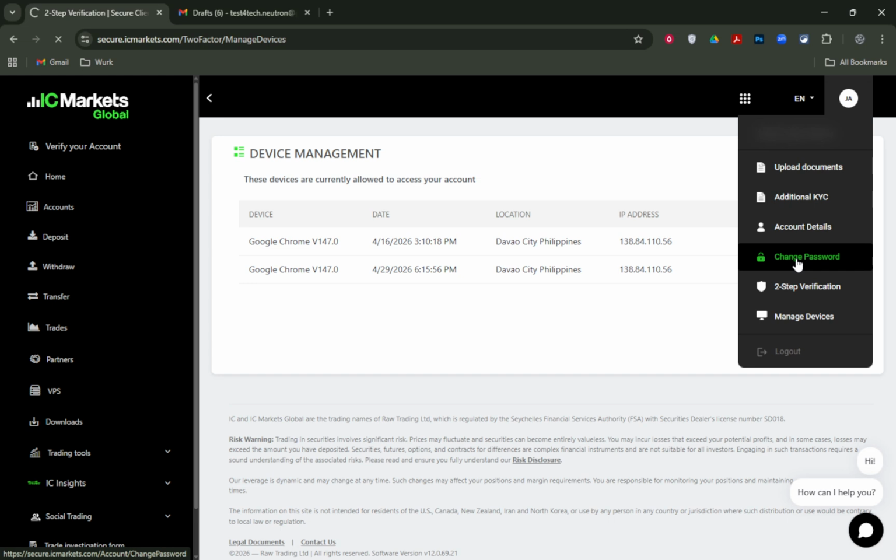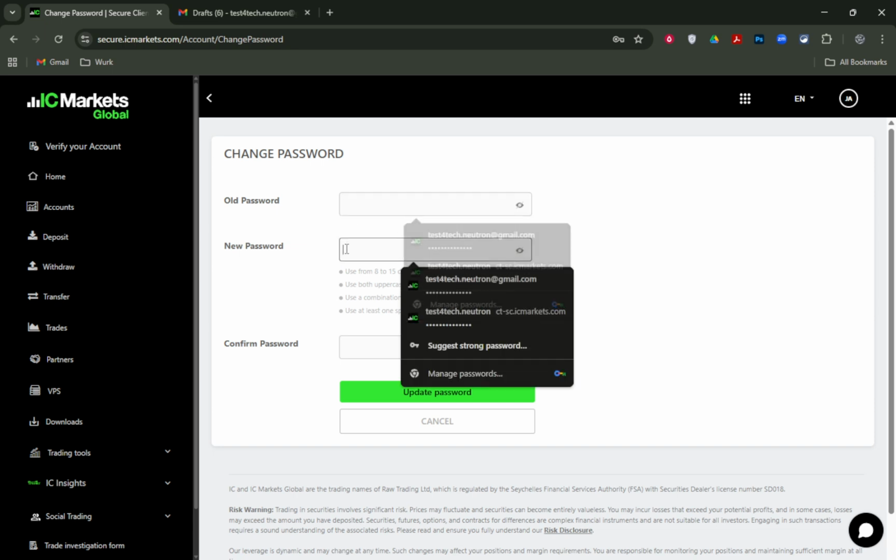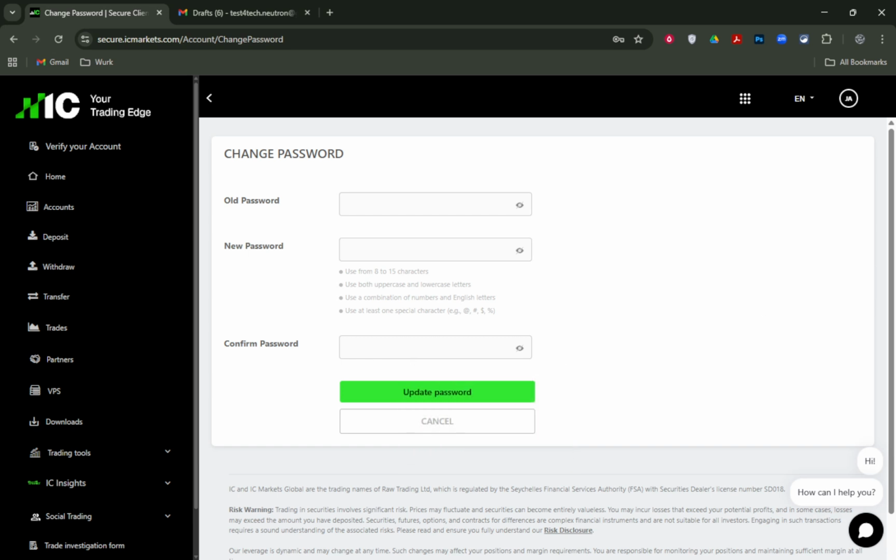If you suspect unauthorized access or you want everything reset across the board, contact IC Market Support through their official channels. Ask for an account security reset and a full session or device logout. For security reasons, make sure you send the request from your registered email address on file. This helps them verify it's really you and speeds up the process.